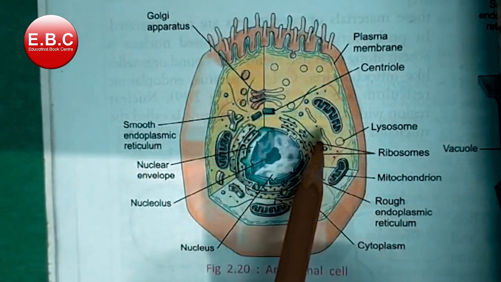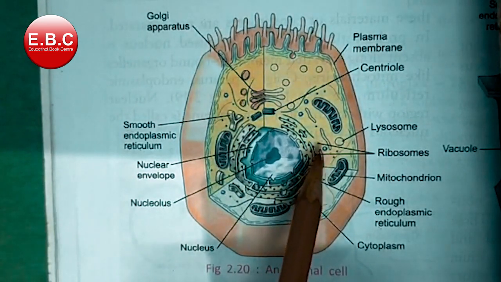Next are the ribosomes. These are the site of protein synthesis.